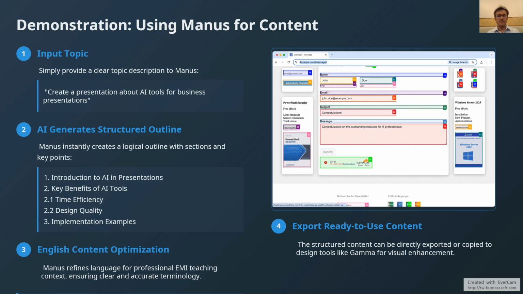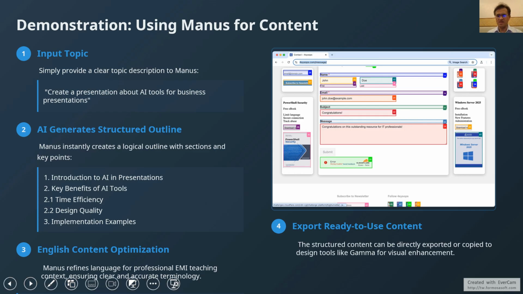Let me demonstrate how to use Manus for content creation. The process is simple. First, input your topic. Second, AI generates a structured outline. Third, English content optimization. Fourth, explore the ready-to-use content.